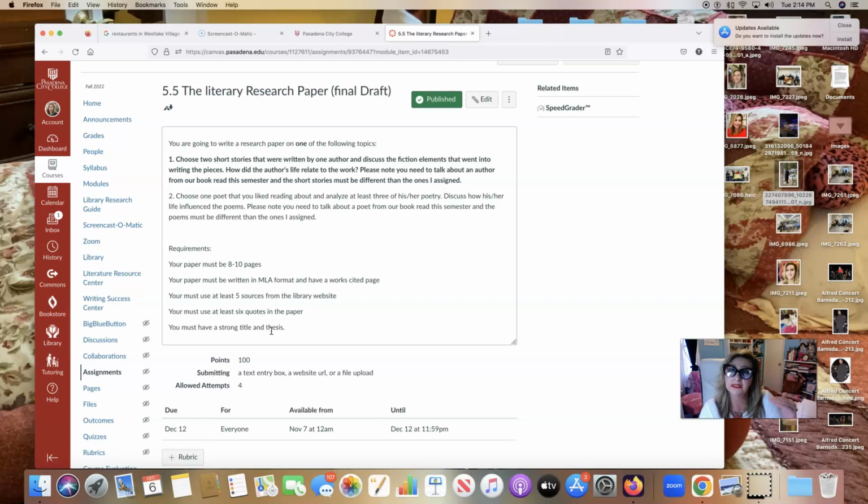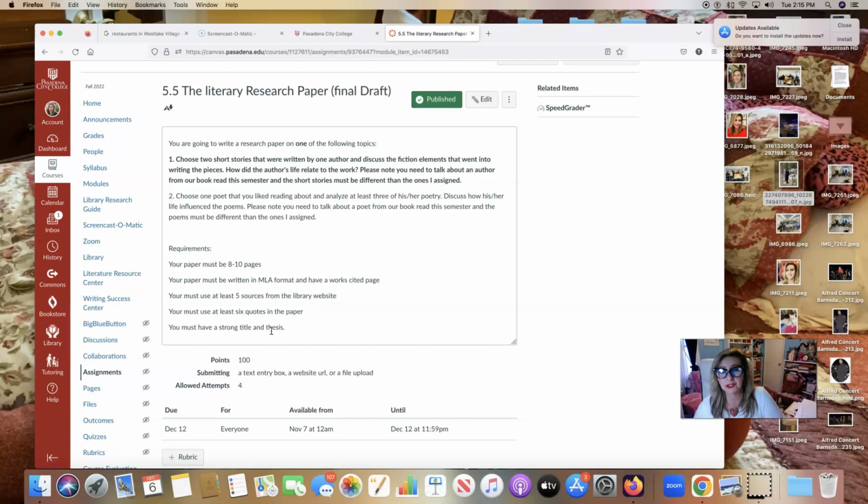But if you're going to put in the biography of the author, please make sure that you cite it and you have a reason for the biography. I mean, that you're just not throwing it in there. We don't need to know when the author was born or where the author grew up. We don't need to know all of those details unless those details have something to do with the actual readings that you are analyzing. So what I'm really looking for is critical analysis in your papers here, and not just information about the author. So I hope this helps.